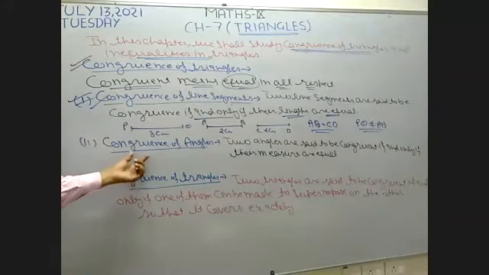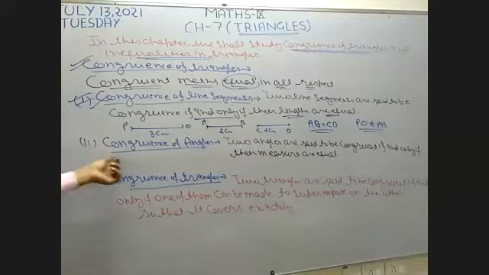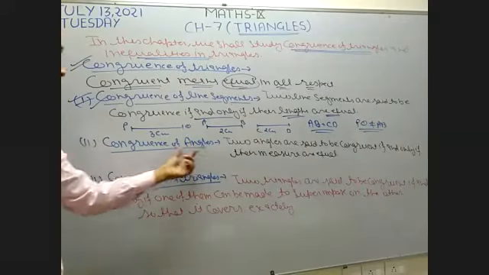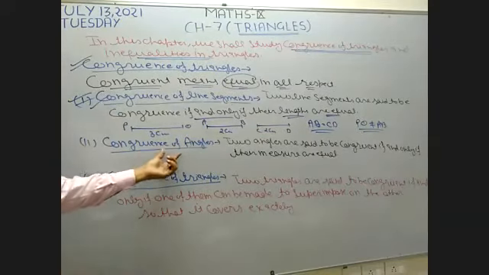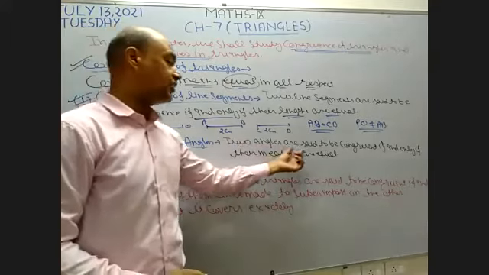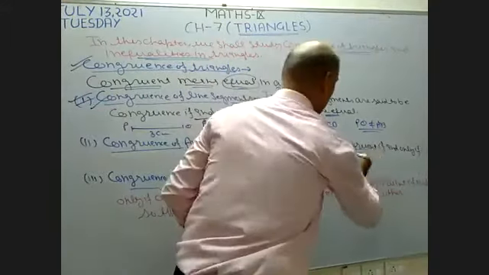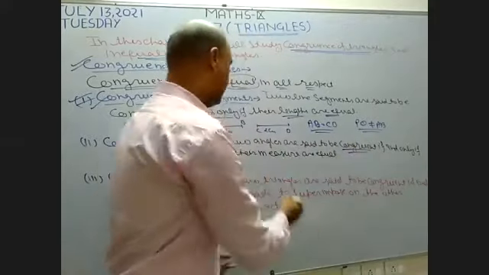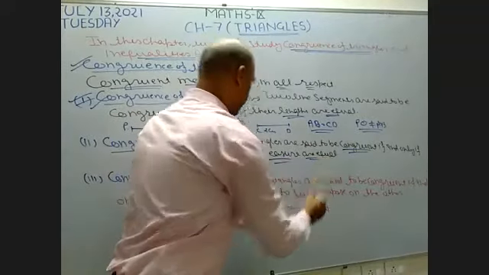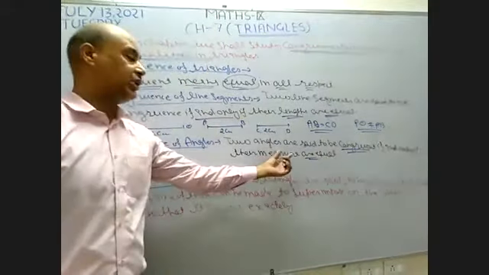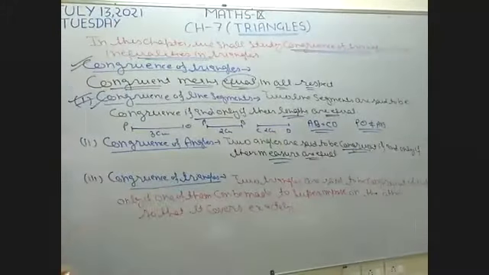Now I write here number 2 point. Congruence of angles. What is the meaning of congruence of angles? Two angles are said to be congruent if their measures are equal. If they are having equal measure, it means they are having the same degree angle.